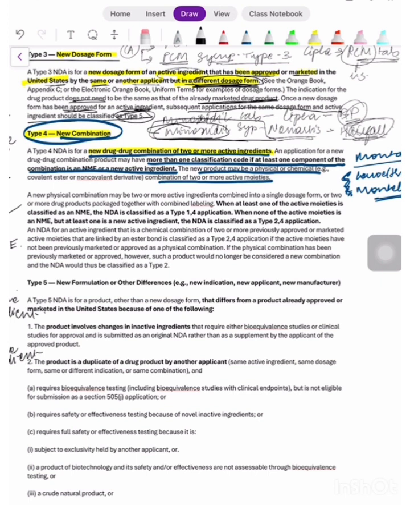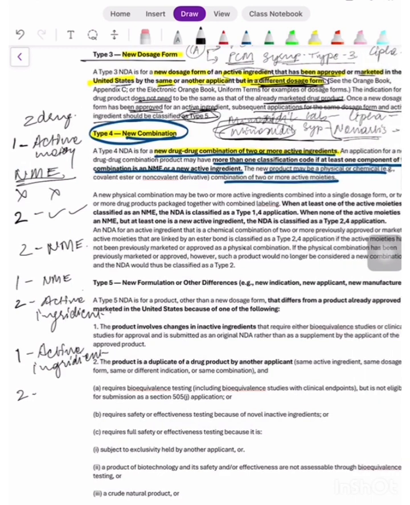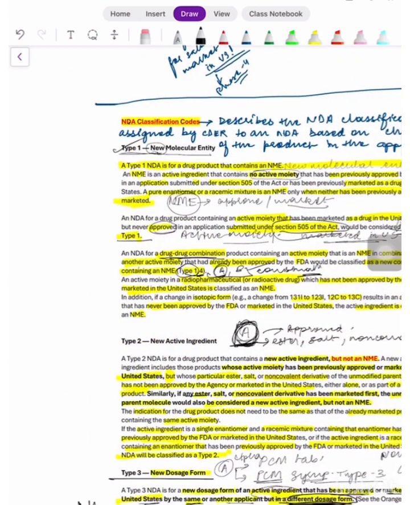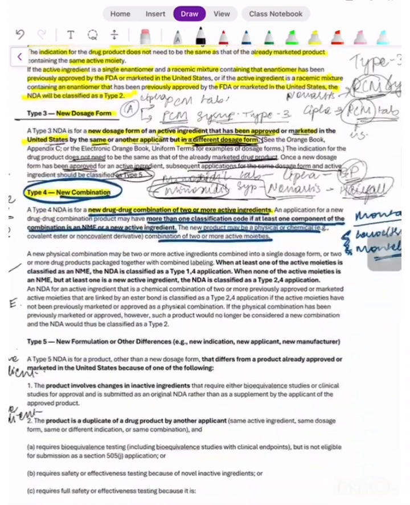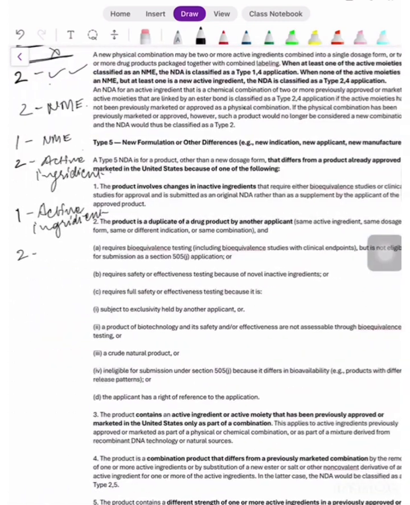If it contains a new molecular entity which was not approved, and it has another entity which was already approved, then the type will be type 1, 4. New molecular entity and combination product together will be type 1, type 4. If it is a product which had an unapproved, unmarketed active ingredient, and the other one was previously approved and marketed, then it will be type 2 and type 4.